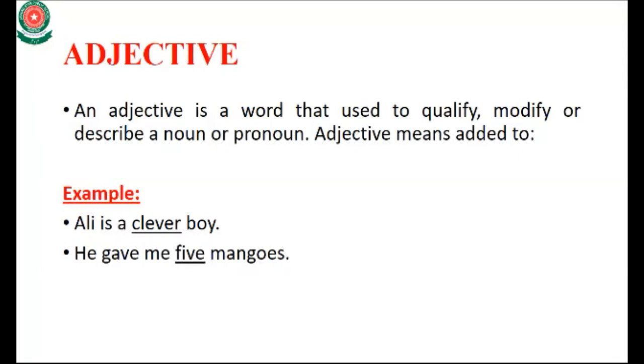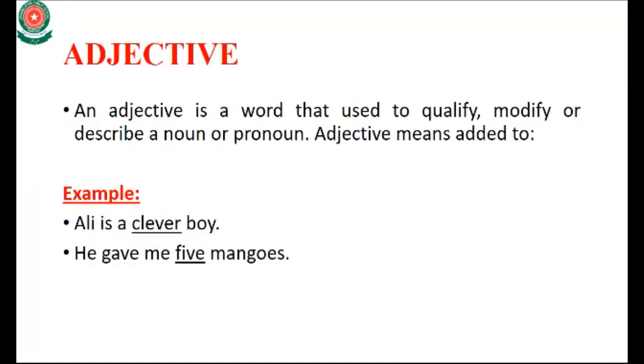If I remove the word clever, the sentence does not describe the quality of the noun. It is only a sentence: Ali is a boy.